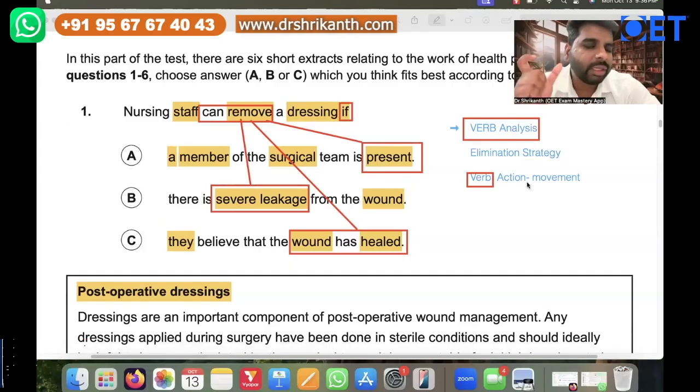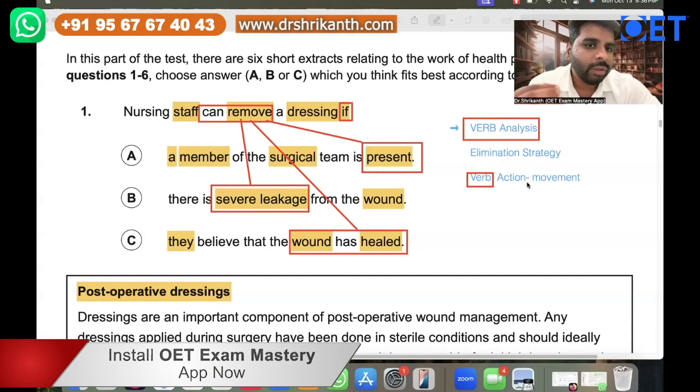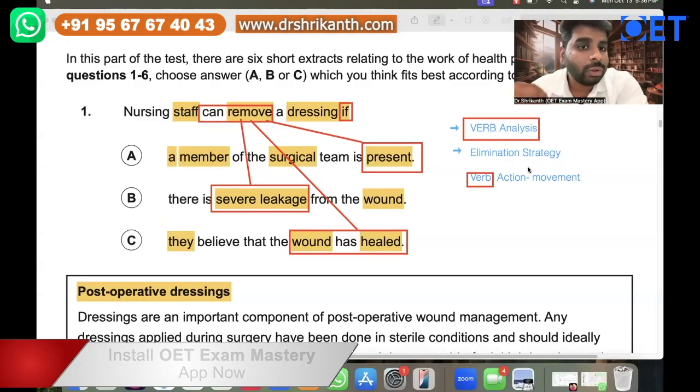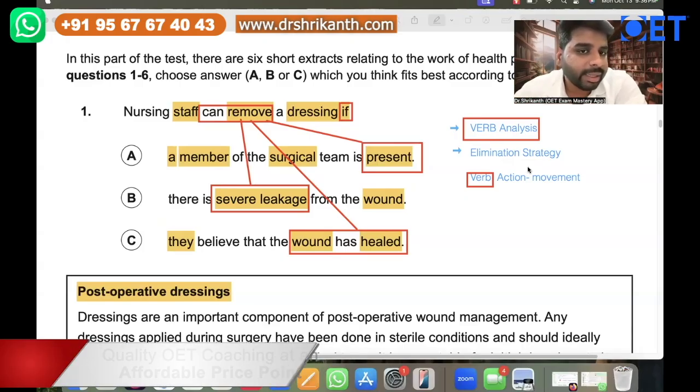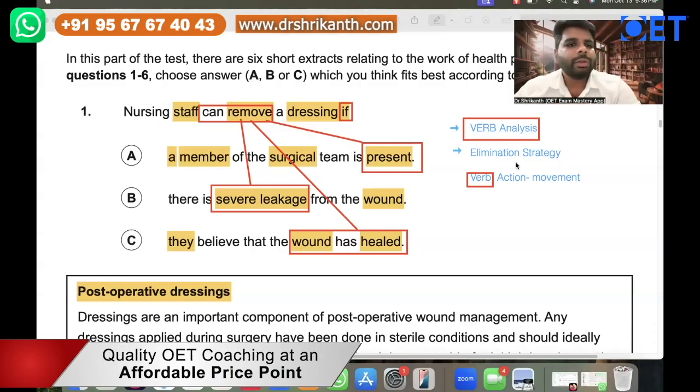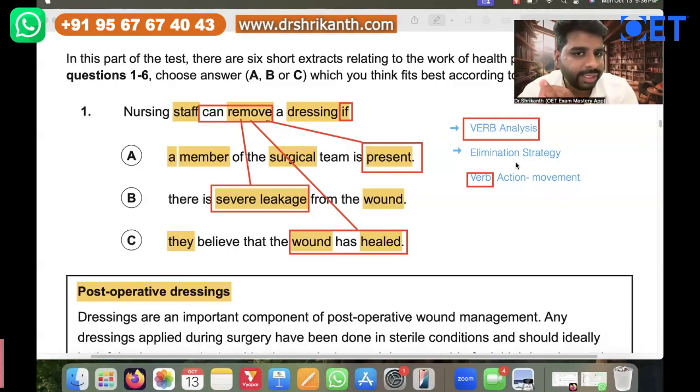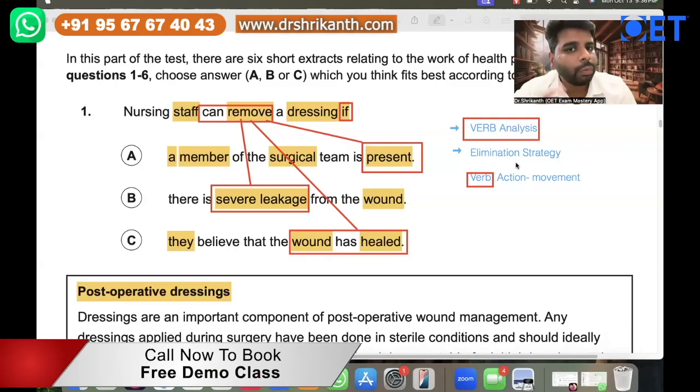Extremely powerful and super effective for you to refine your elimination strategy, because here you have to not only choose the correct answer, you have to also eliminate the incorrect answer options, right? So now you see it is a little bit smaller, right? So nurses can remove if someone is present. Nurses can remove the dressings if there is severe leakage. The nurses can remove if the wound has healed.